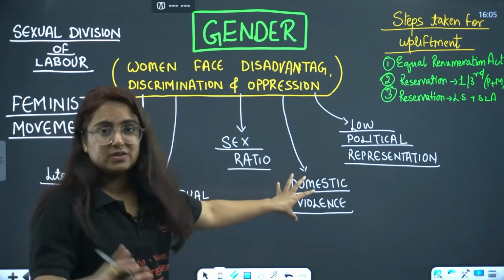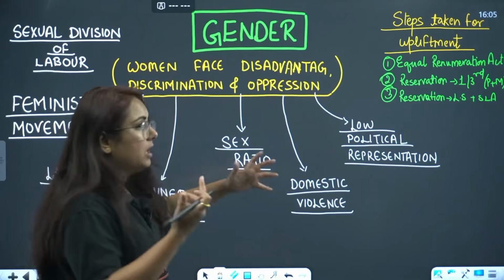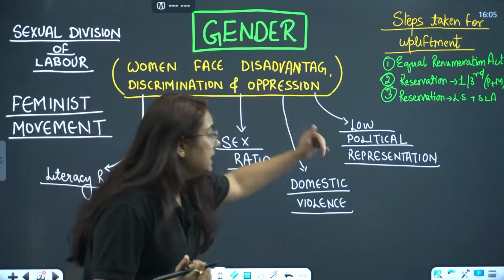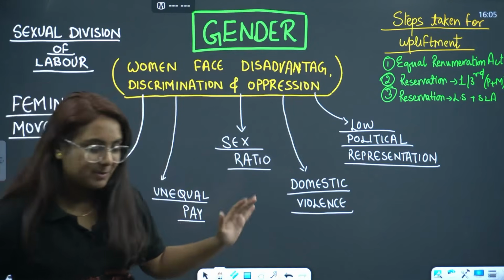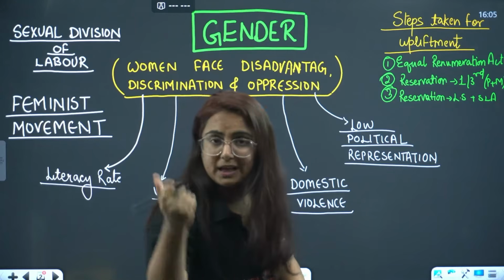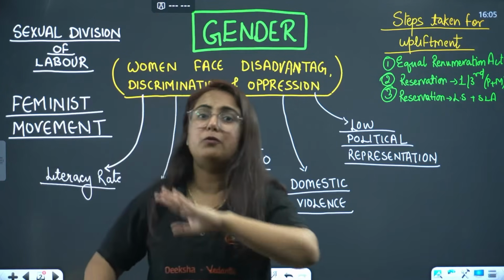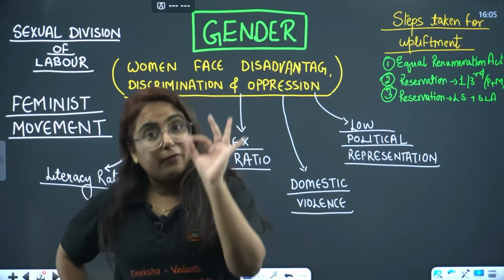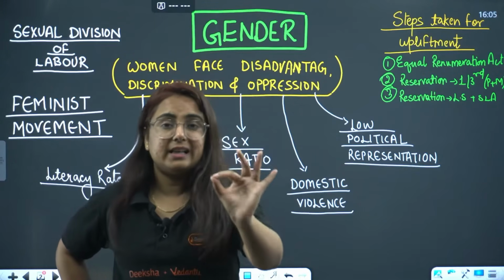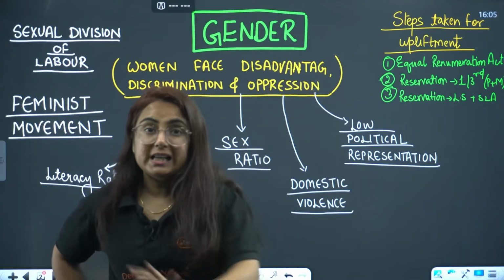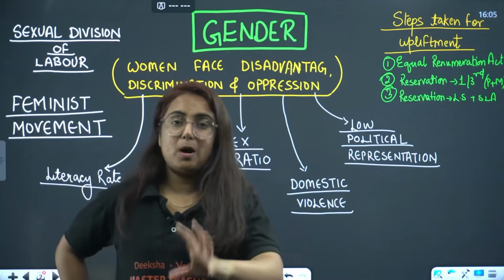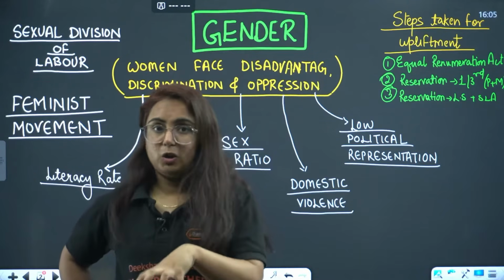The next is domestic violence, which we witnessed all throughout the years. And the last one is low political representation. If we look at the first Lok Sabha and now also, we can see that there is a clear difference. 17% of women are there in Lok Sabha and only 5% of females are there in state legislative assemblies, which clears the dilemma about the condition of political participation of women.